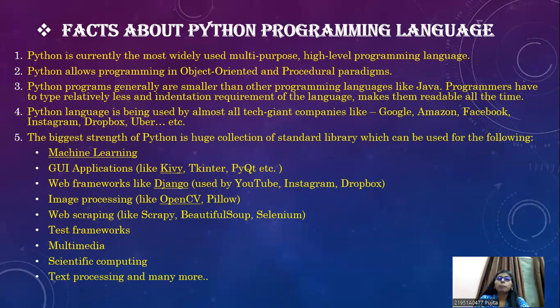The biggest strength of Python is it has a huge collection of standard libraries which can be used in the following ways. Let us have a look at this. So the biggest strength of Python is what?